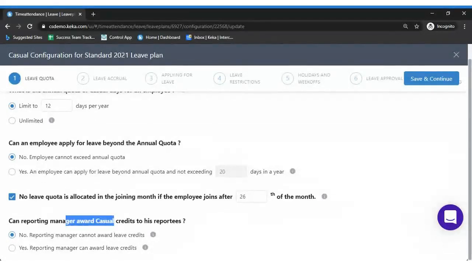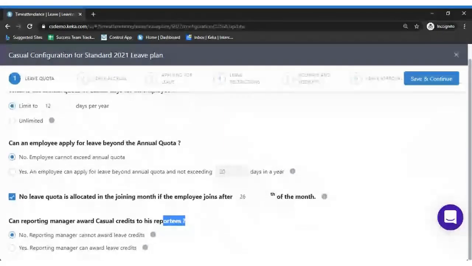leave as a credit. So whenever he is awarding a comp off, whether it can be any leave type. Whether you want to allow this leave type to be considered under the comp off, yes or no. I suggest you keep it as no, so that he can award only comp offs as a credit. If you have selected yes, then the reporting manager would get an option to award casual leave as a credit as well.